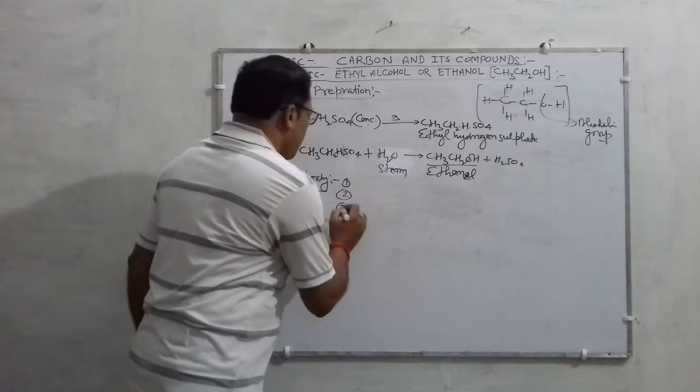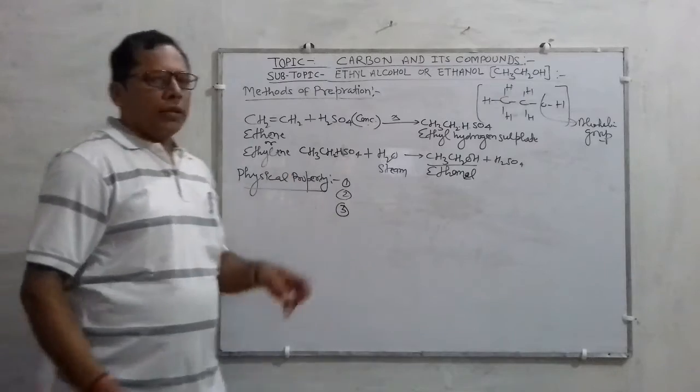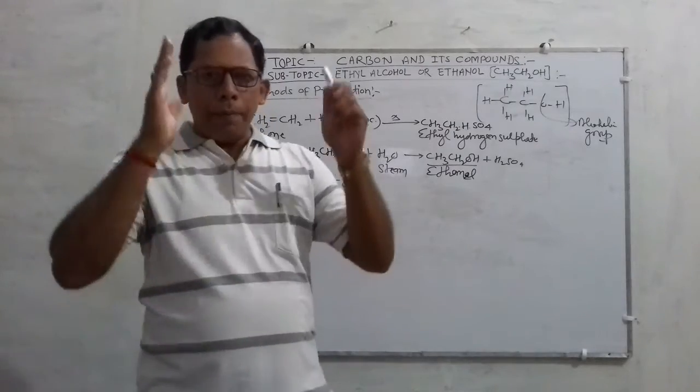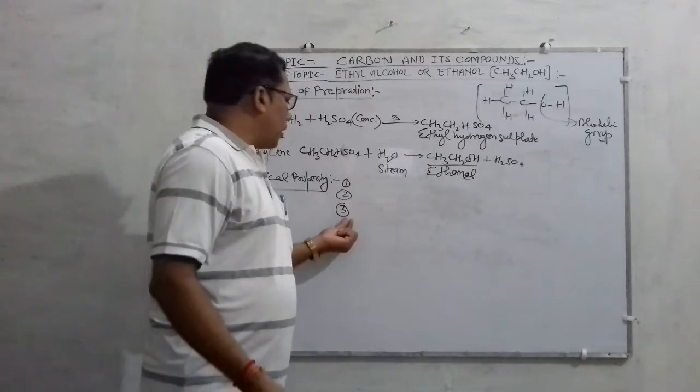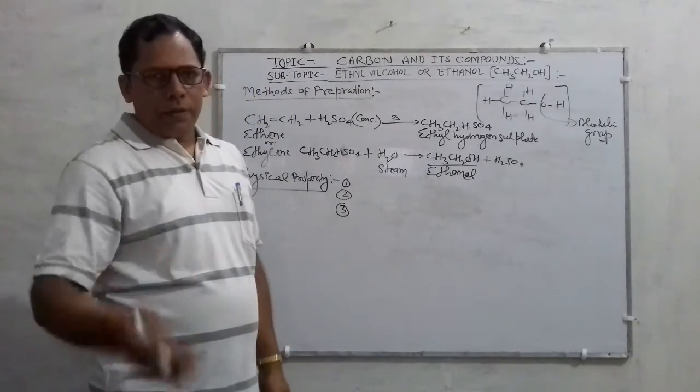Next property, ethanol or ethyl alcohol is completely miscible or completely soluble in water in any proportion.